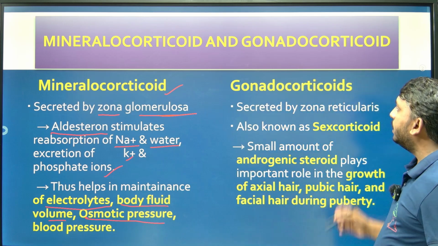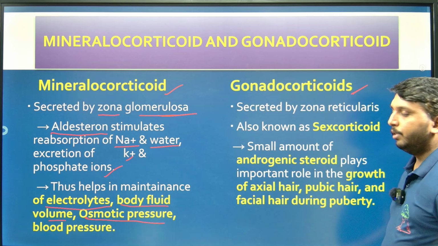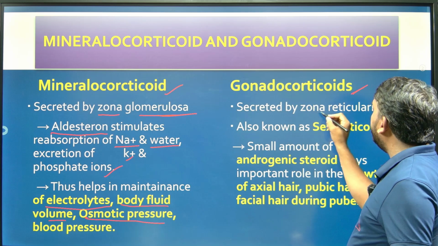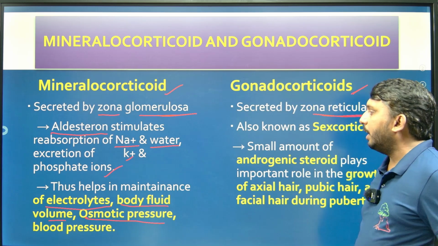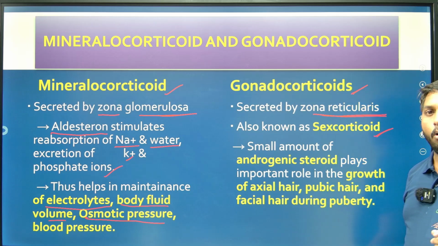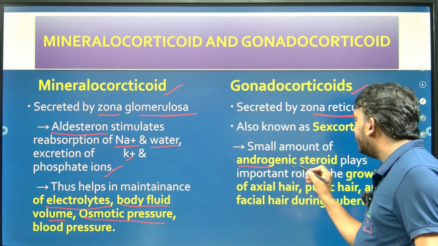So next one, third one, gonadocorticoids. So only in males, gonadocorticoid, it is secreted by what? Zona reticularis. So they are also known as the sex corticoids. A small amount of androgenic steroid.